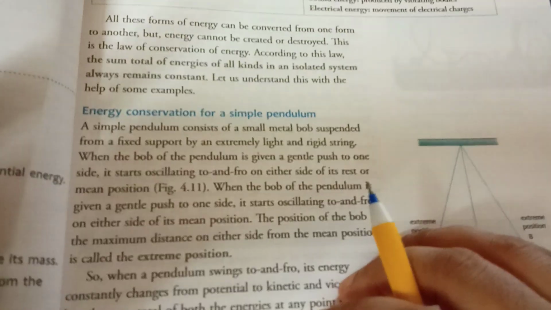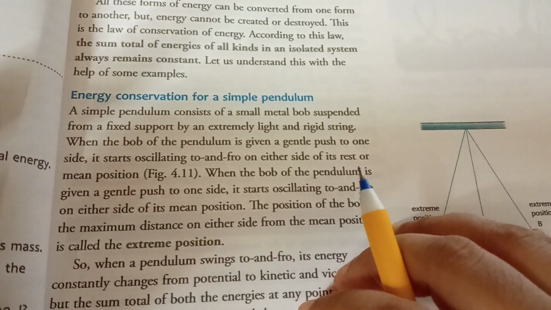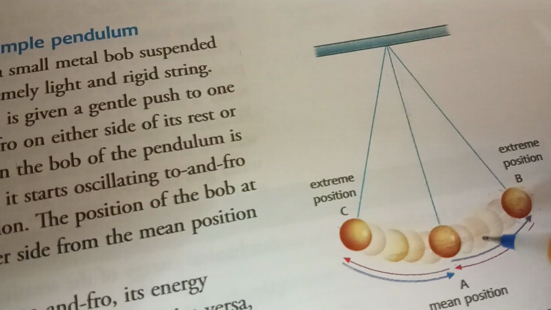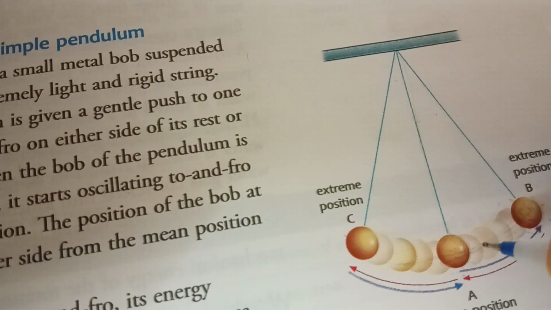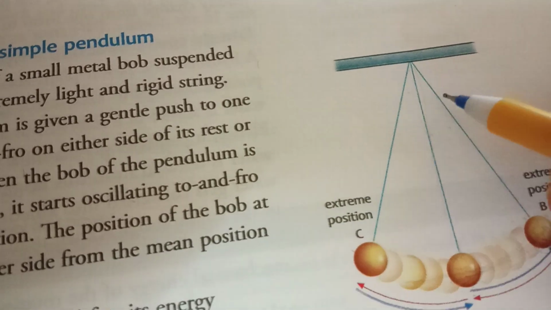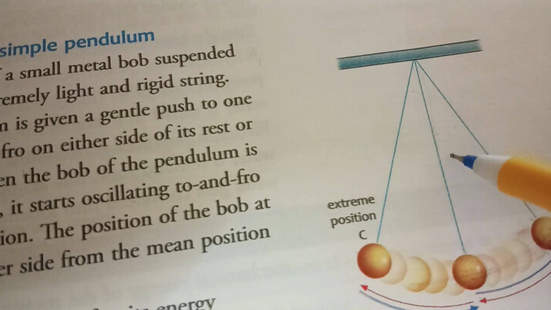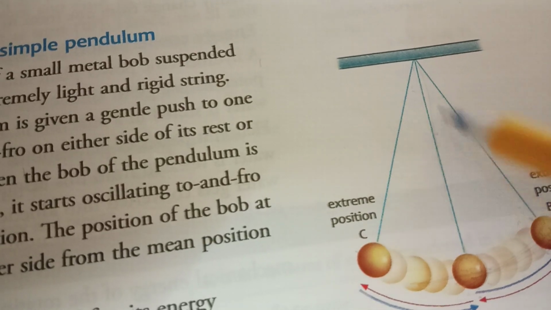Now you will see how energy is conserved in a simple pendulum. Here you see a simple pendulum, which consists of a small metal bob suspended from a fixed support by an extremely light and rigid string.